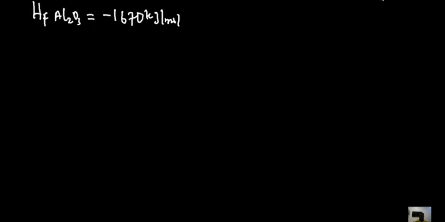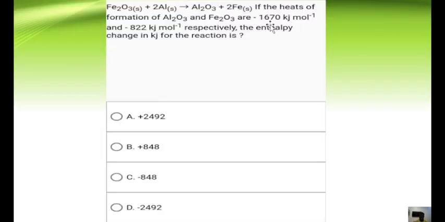Okay, so we have that. And then the heat of formation of Fe2O3 is equal to minus 822 kilojoule per mole. Okay, so they gave us a reaction. They now said, respectively, the enthalpy change of this particular reaction is dash. So we're asked to find the enthalpy change for this reaction.